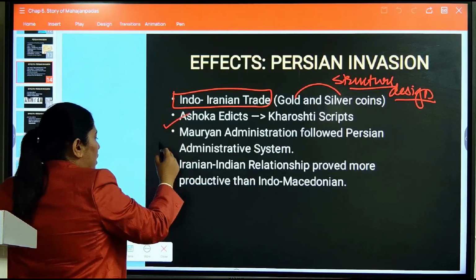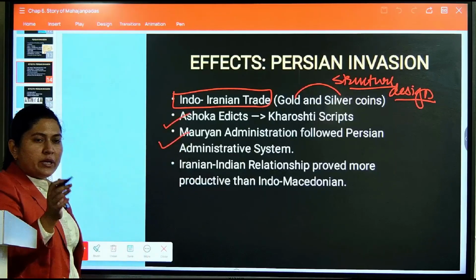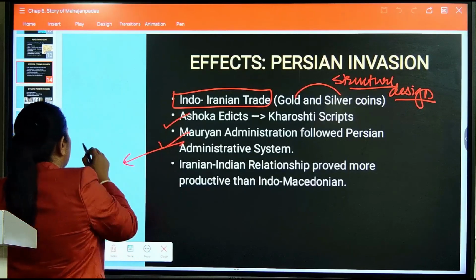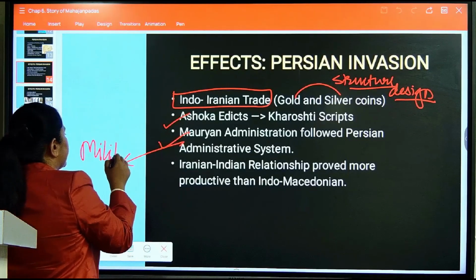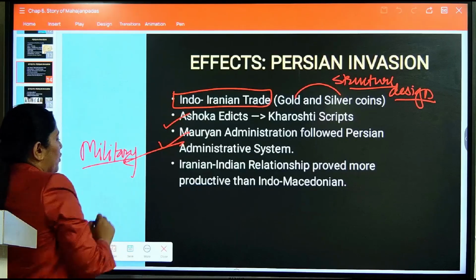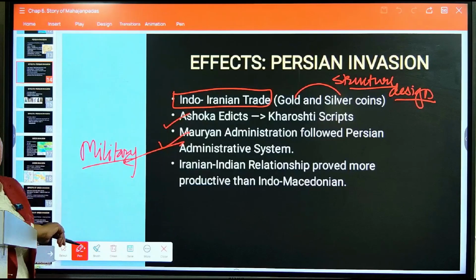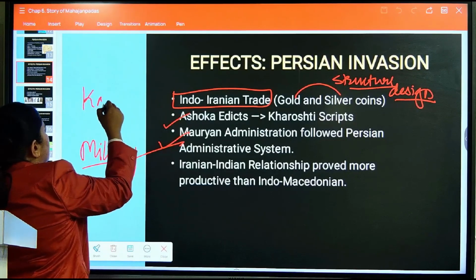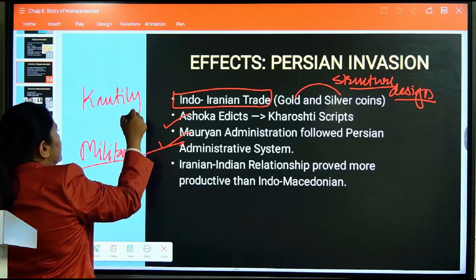Again, the Mauryan administration followed the Persian administrative system, especially with respect to the standing military. It is evident in Kautilya's Arthashastra also. Kautilya means Chanakya.